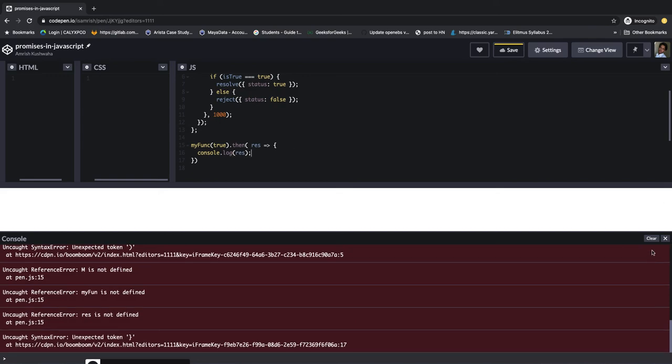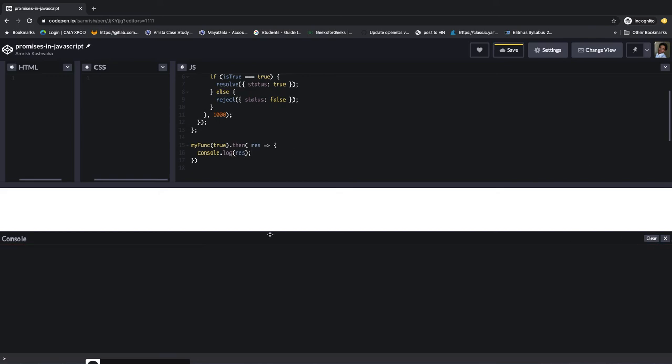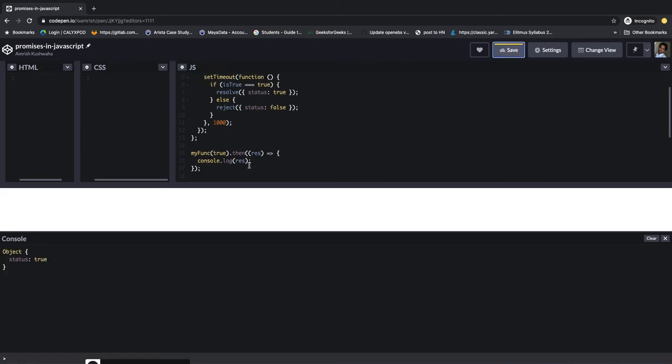So let's clear this out, and after 1 second it will give the value. See, the object is status true.